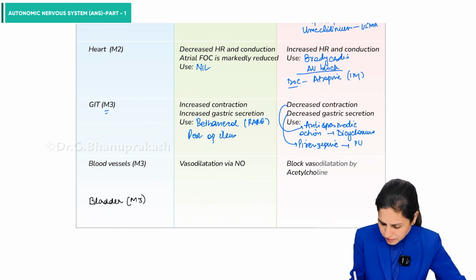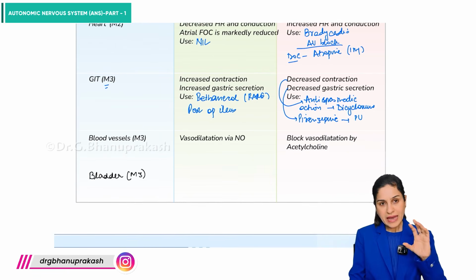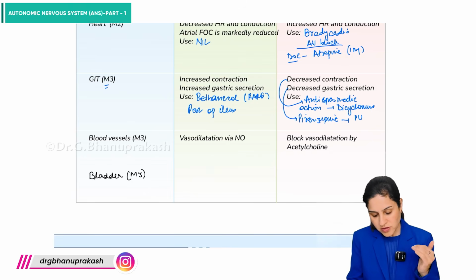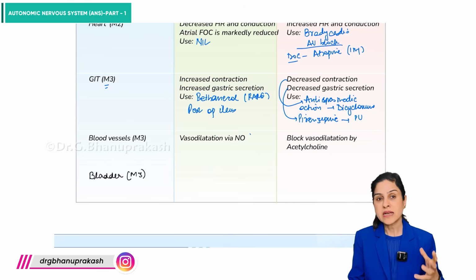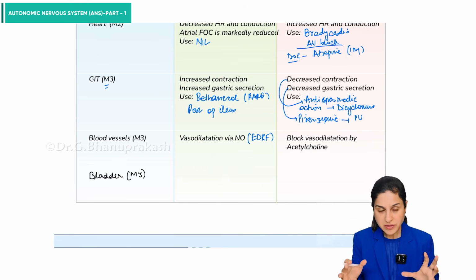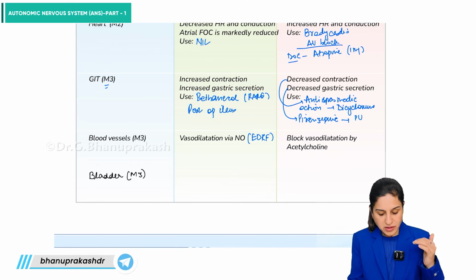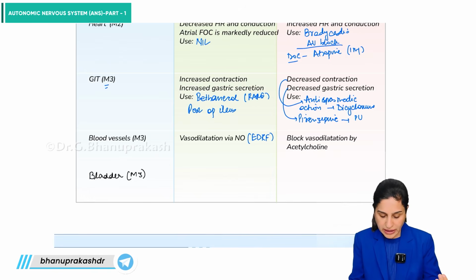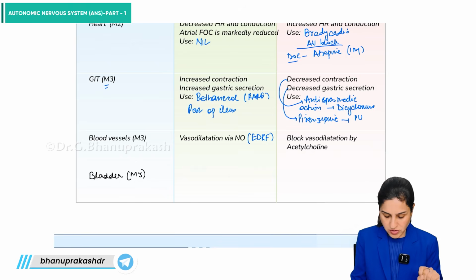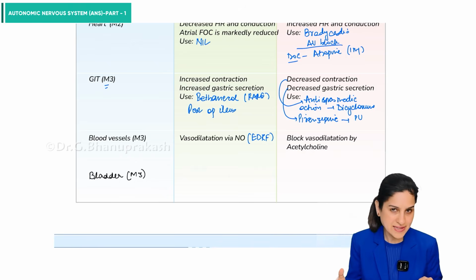for peptic ulcers. Then on the blood vessels, M3 receptors cause vasodilatation by release of nitric oxide or EDRF, right? Otherwise, the predominant receptors in the blood vessels are the sympathetic, alpha and beta. But whenever these are stimulated, they cause vasodilatation by NO. There is no active use as such, and this can be blocked by giving atropine.